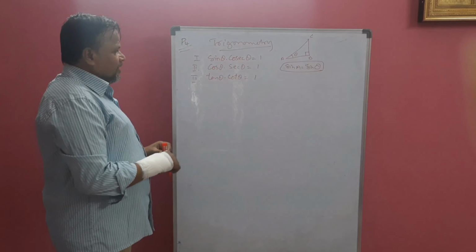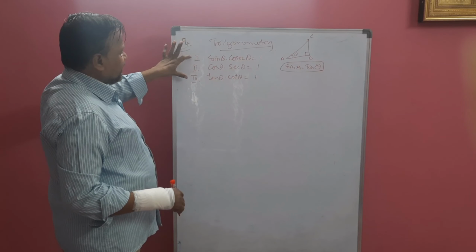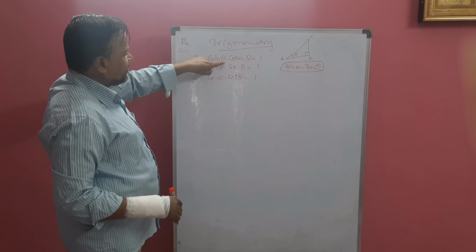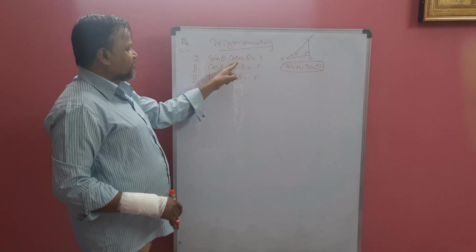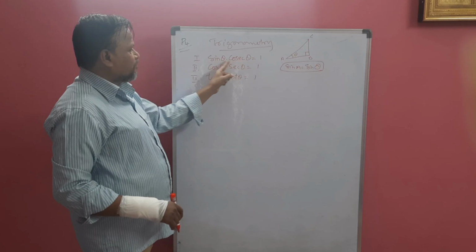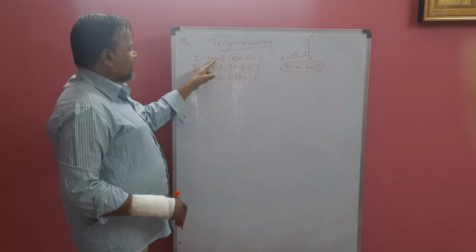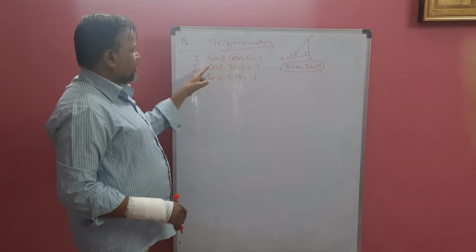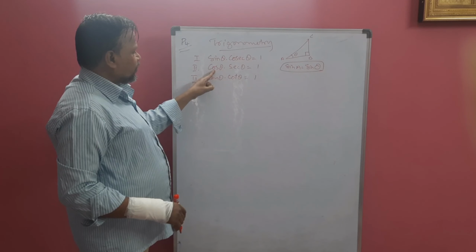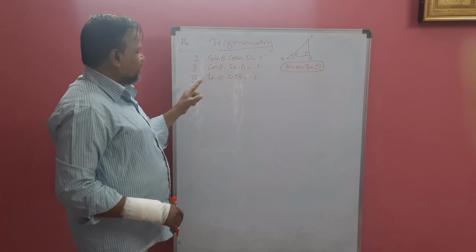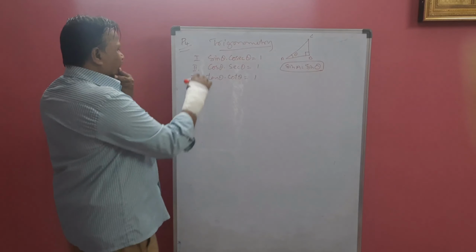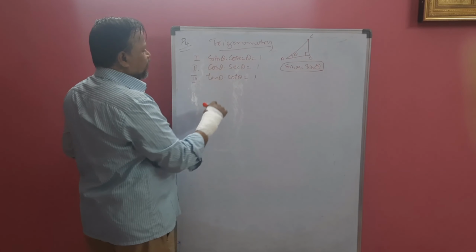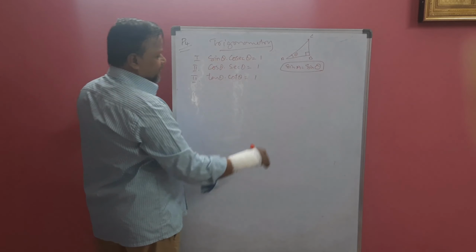Already we have done the ratios. Identity. First identity is that sin theta into cosec theta is 1. Remember that. Sin and its reciprocal, if you multiply, you will get 1. Sin theta into cosec theta is 1. Second identity, cos theta into sec theta is 1. Third identity, tan theta into cot theta is 1. With these, you can get 3 more. Okay, already we have done that.